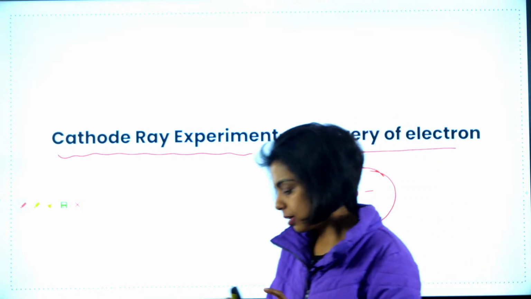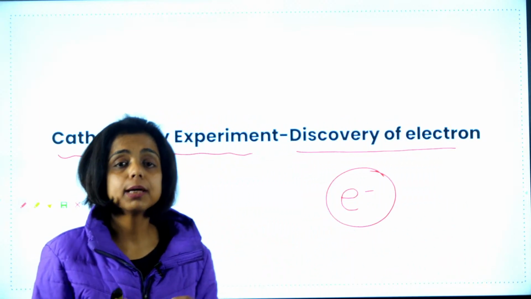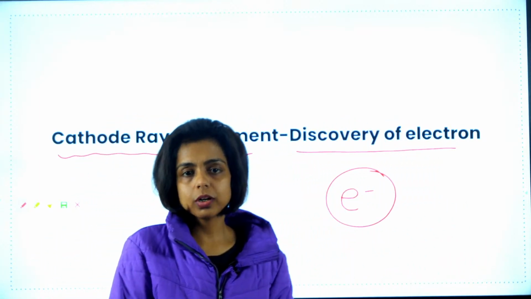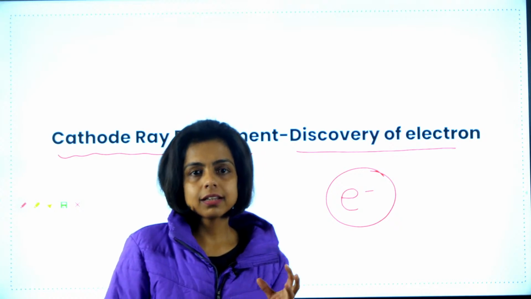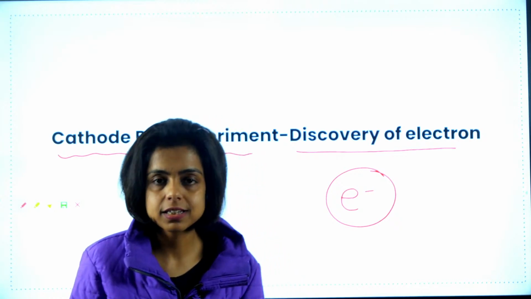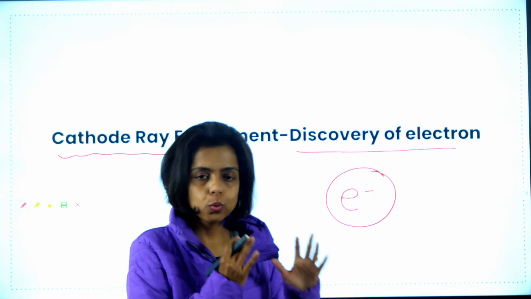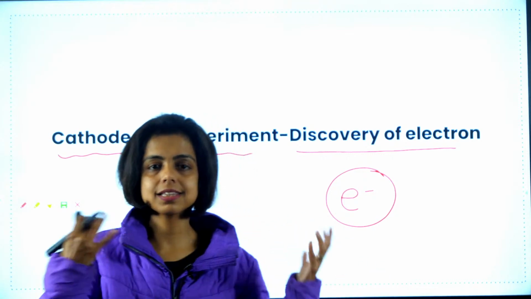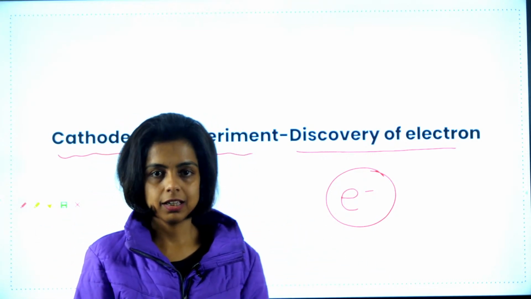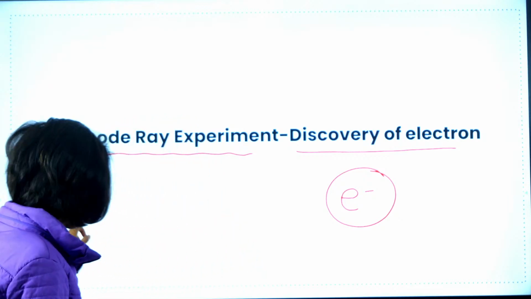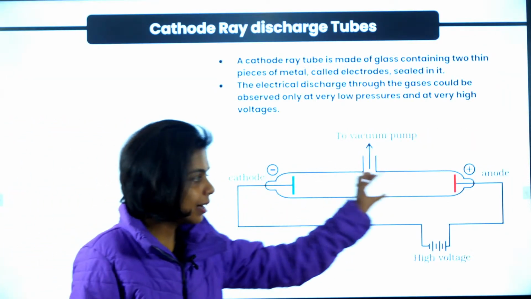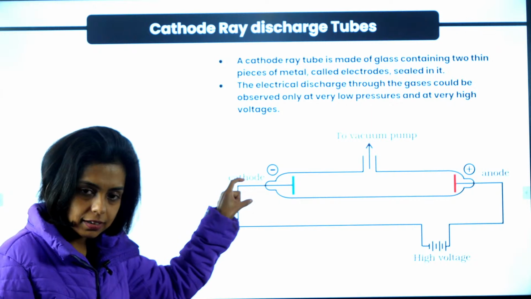There were scientists like Faraday and William Crookes. Those were the scientists who were studying the conductance of electricity by gases in physics. So they were doing experiments to study how gases conduct electricity, right? In their experiment, William Crookes used a glass tube. You can see the apparatus here, the arrangement here.